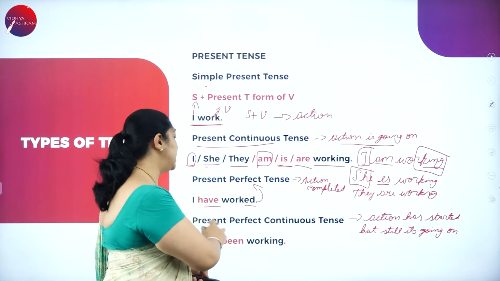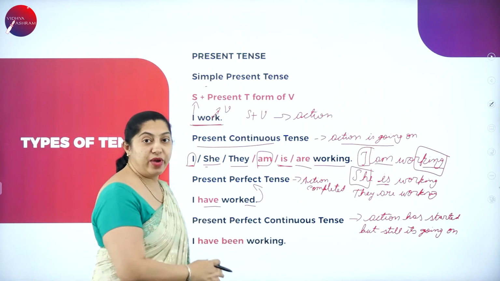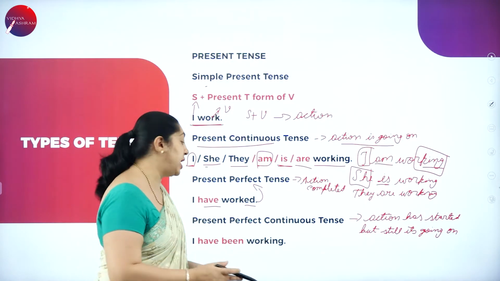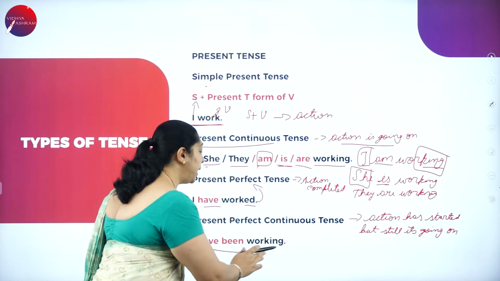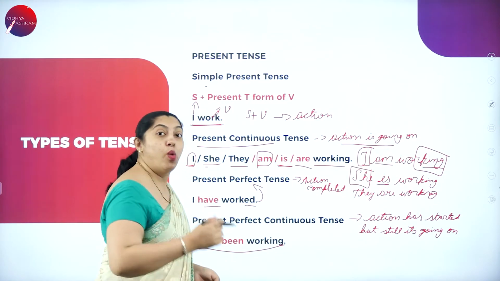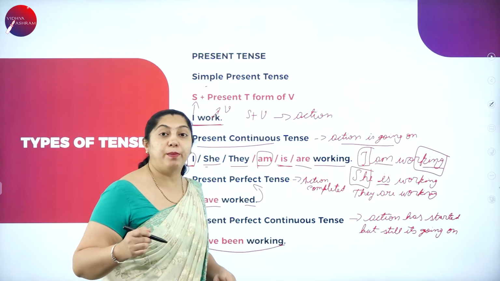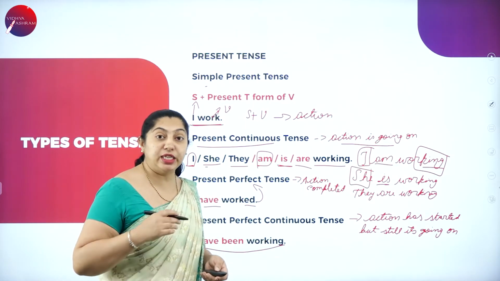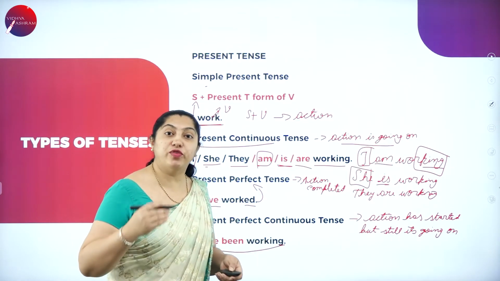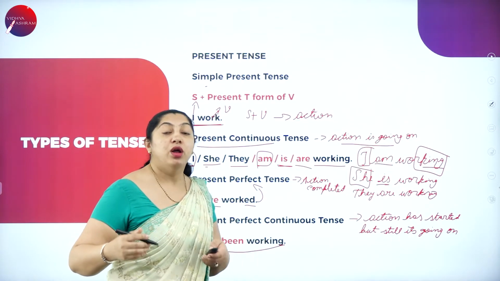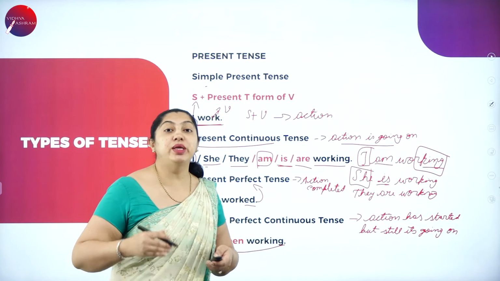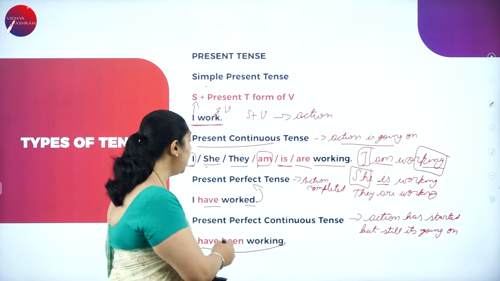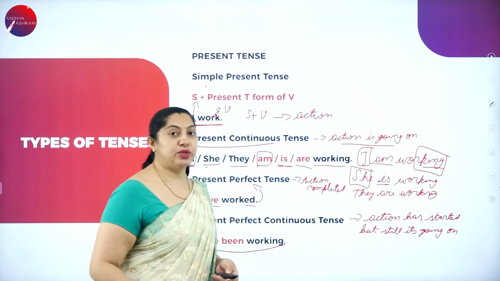Here you can see I have worked, but in the present perfect continuous tense, you will write I have been working, still working on it, have not completed my work. I'm still continuing the same work from morning or from yesterday, still not done with that. That is the present perfect continuous tense.